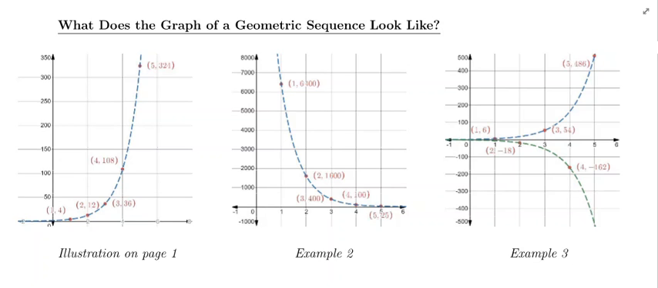We're going to talk about what the graph of a geometric sequence looks like. I went back and picked 3 of the sequences that we just looked at and graphed them out for you. So I grabbed the illustration on page 1, that geometric sequence, then the geometric sequence from example 2, and the geometric sequence from example 3, and we're just going to look at their graphs here. Okay, so let's start with the illustration on page 1.